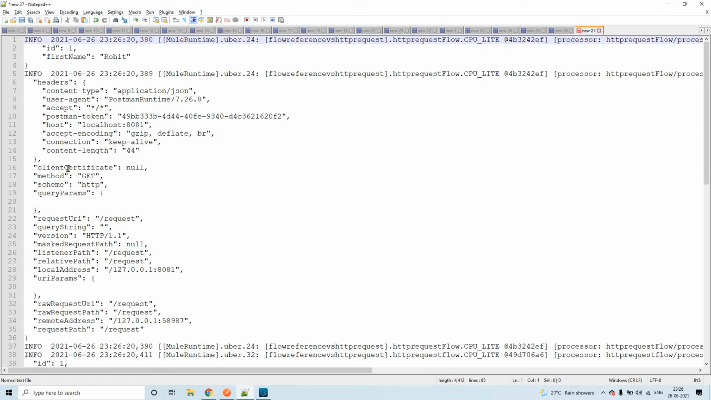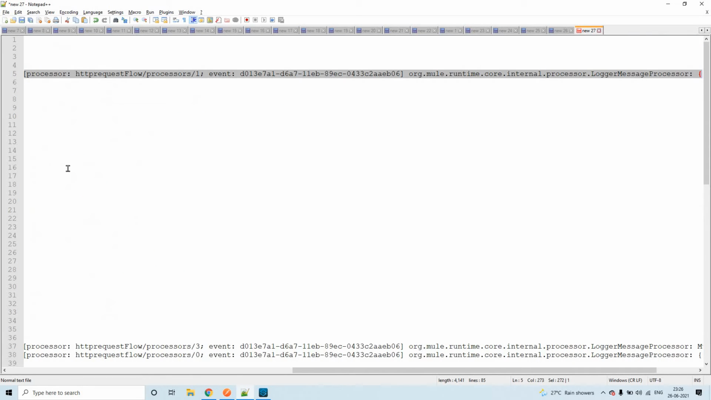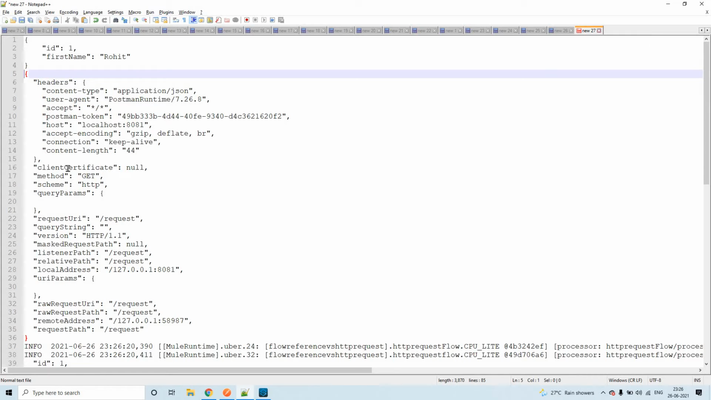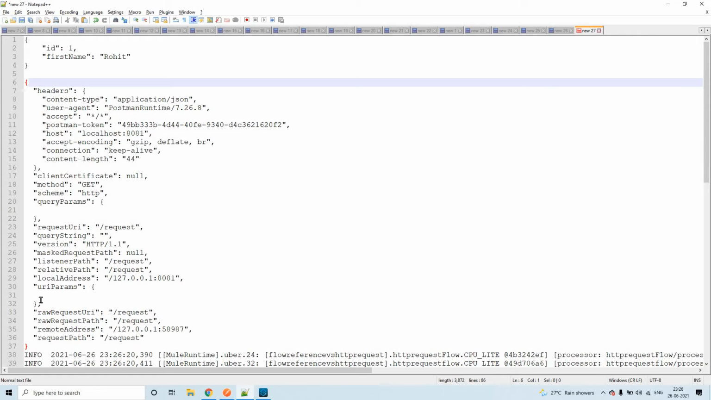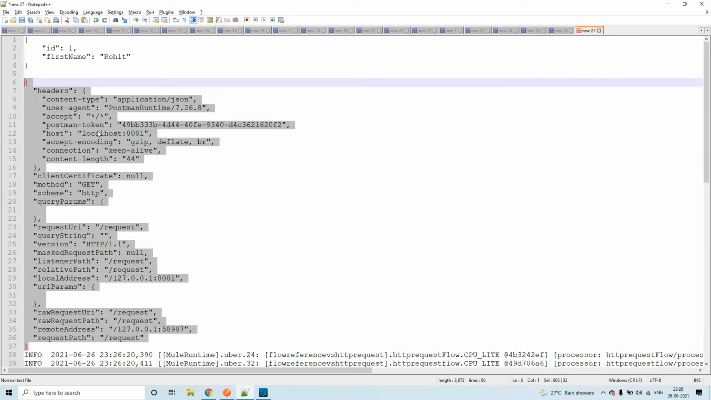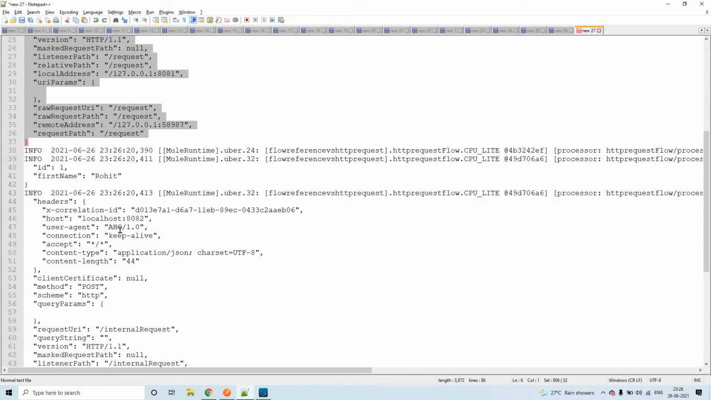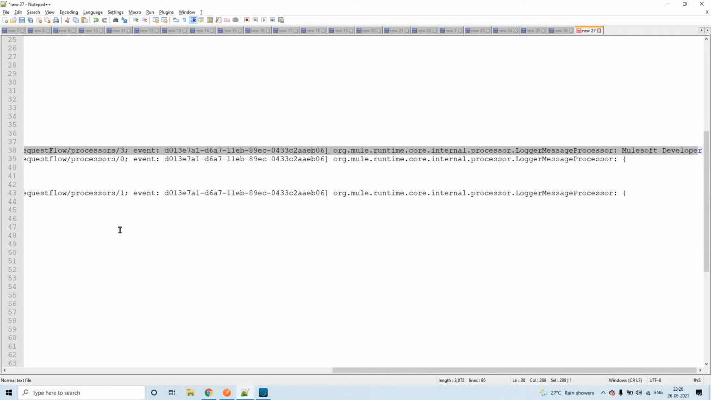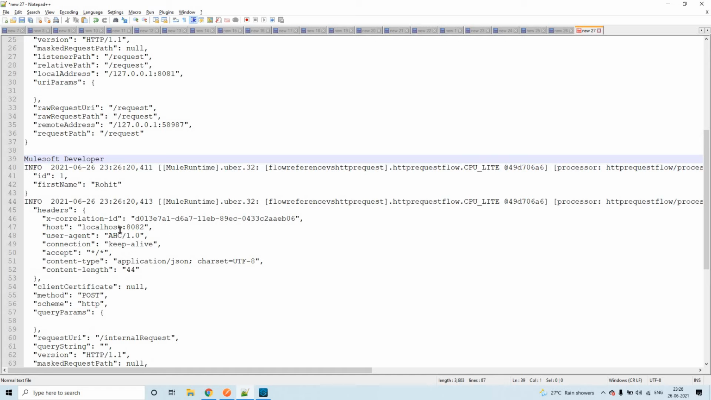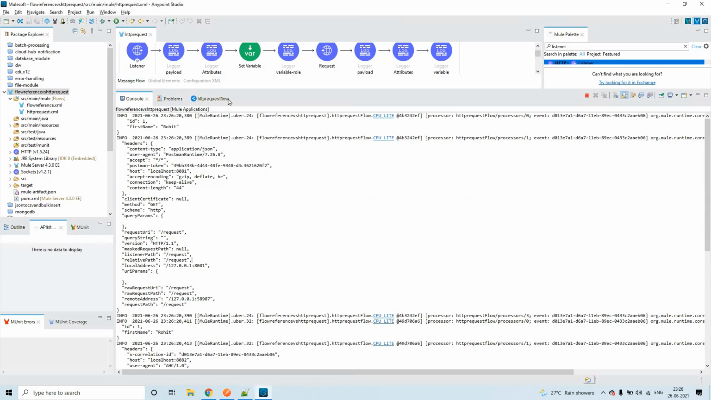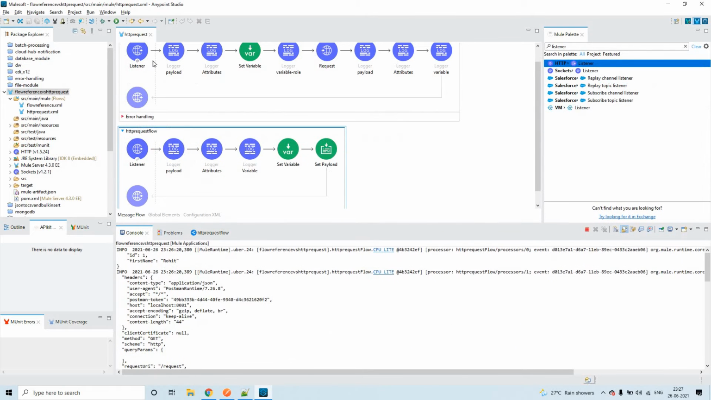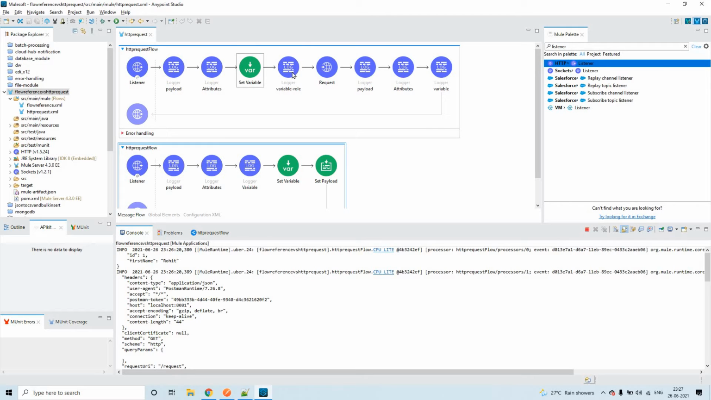Yes. So this is the initial payload. And this is the attributes. This content is related to attributes. And this one is the variable value, that is MuleSoft developer. So these three things we have seen from the main flow.